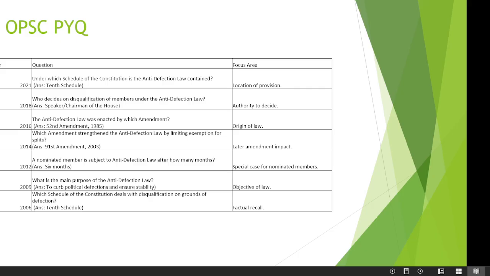You can go through all the PYQs and the options, and you can see that there are so many questions asked on the anti-defection law in OPSC, and you can also check the UPSC PYQs. You will find many questions. If you have not seen my previous classes, please watch those, which is very important for the prelims, since it was a burning topic, so I chose to do this. I will be doing the Schedules of the Constitution. There is a sure shot question from that every year in the OPSC OCS exam.